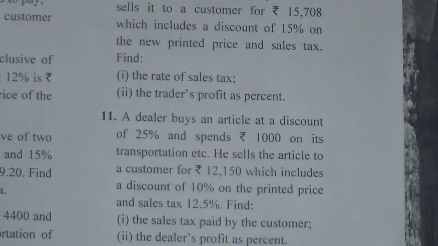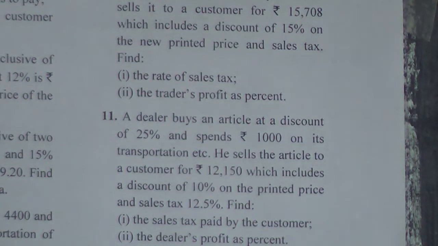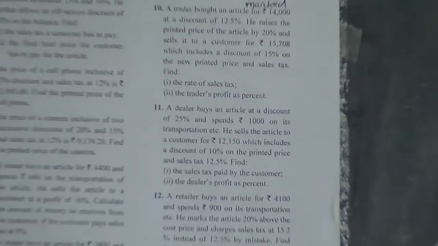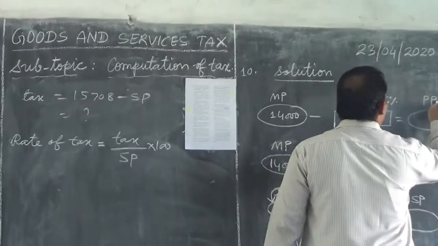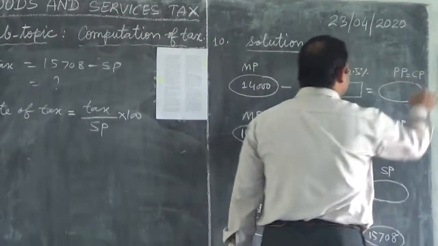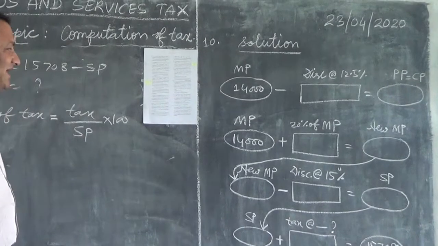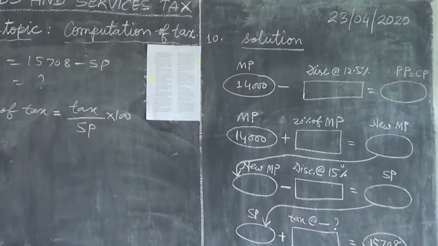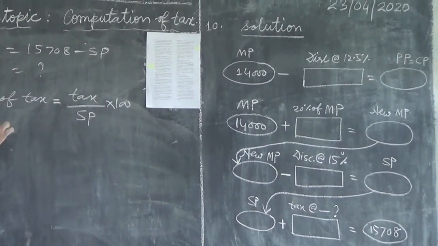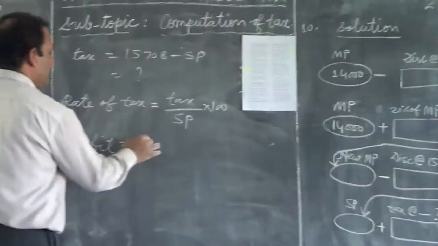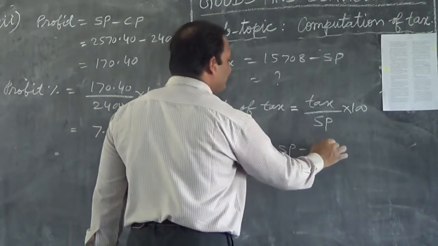So profit equals this purchase price. You see there are no overheads here, so this purchase price will become the cost price, because there are no overheads. So profit equals SP minus CP.